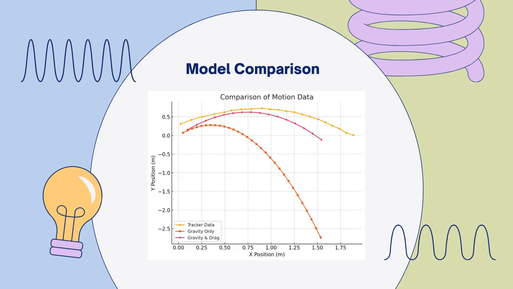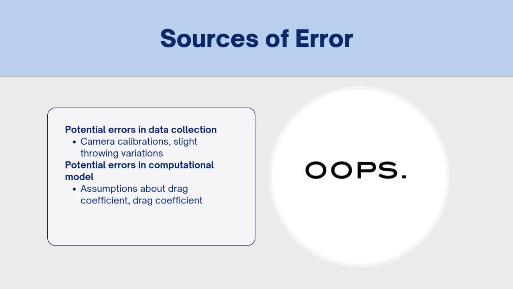Now, let's examine sources of error. Errors could stem from camera calibration, variations in launch technique, or assumptions about the drag coefficient in simulations. To improve accuracy, refining drag coefficient estimation and using higher resolution tracking could help.